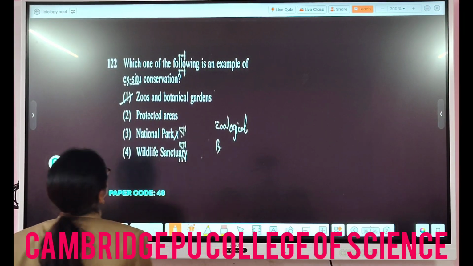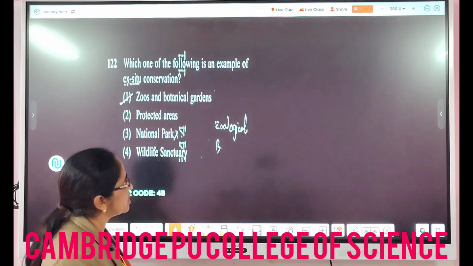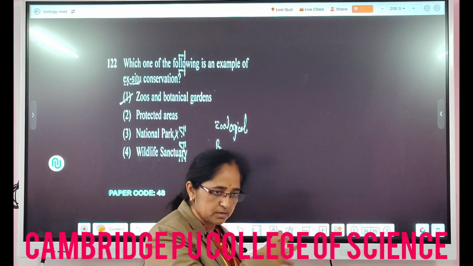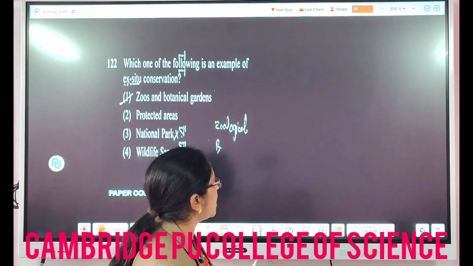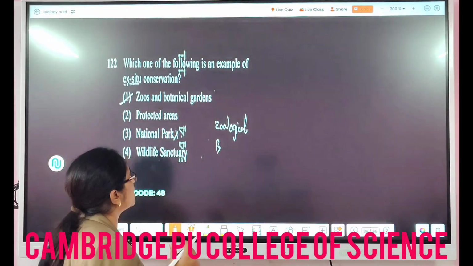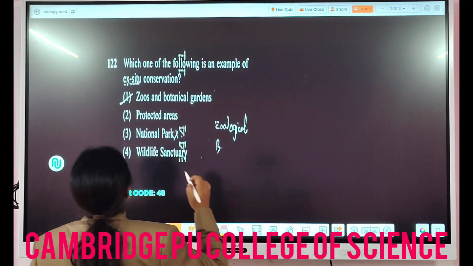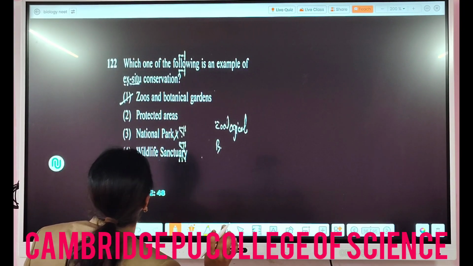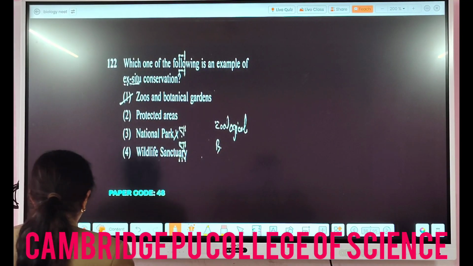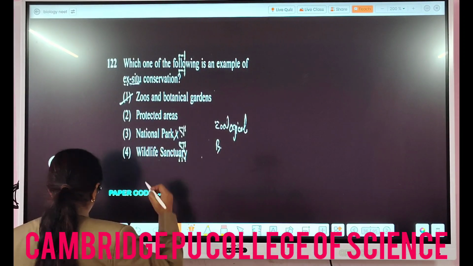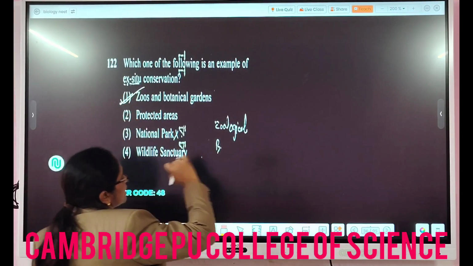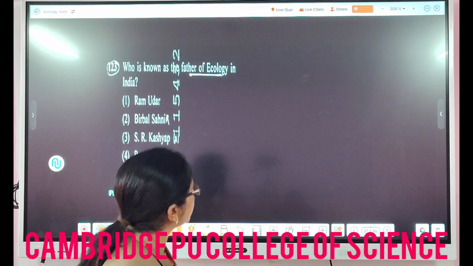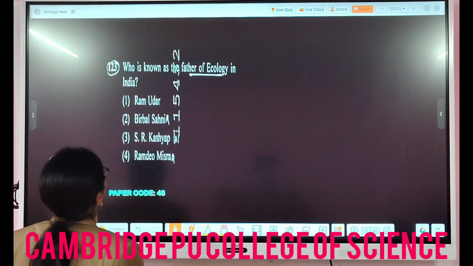Which one of the following is an example of ex situ conservation? In ex situ conservation, you know that the organism is removed from its natural habitat and protected under human supervision. In this case, the options are protected area, national park, wildlife sanctuary, and zoos and botanical garden. Right, so the option number 1, which goes for it, is the zoo and the botanical garden, where they are removed from their natural habitat and kept under human supervision.